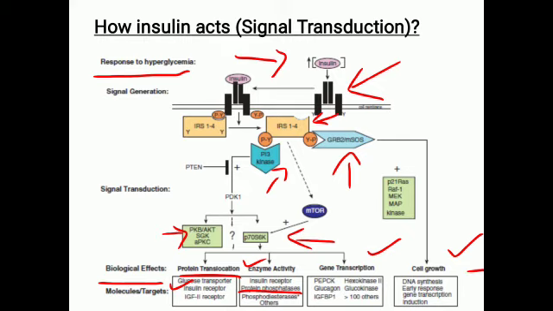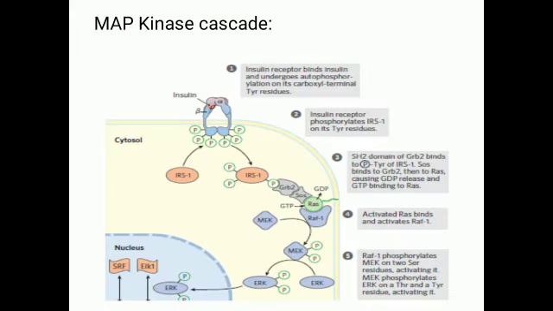So let us simplify it further and go into a bit of detail about this GRB2-SOS, which is known as the mitogen activated protein kinase pathway, and the PI3 kinase pathway, and see what it mainly does. Now coming to this MAP kinase cascade pathway.